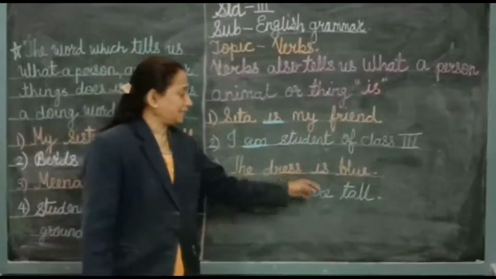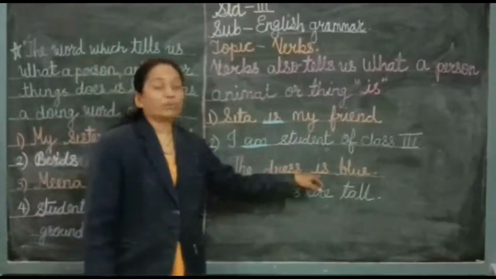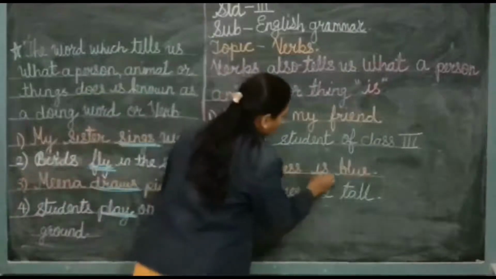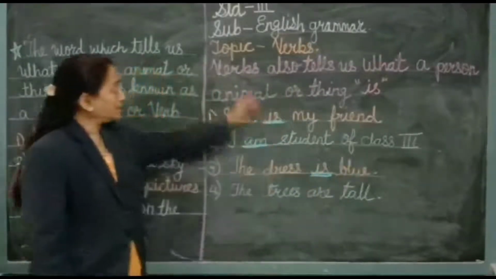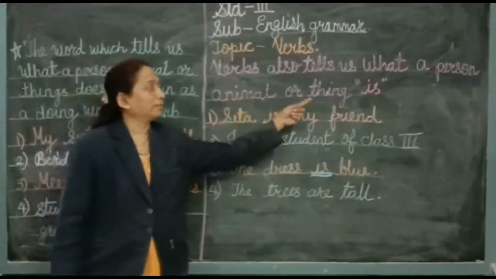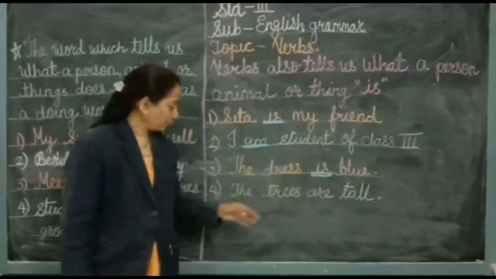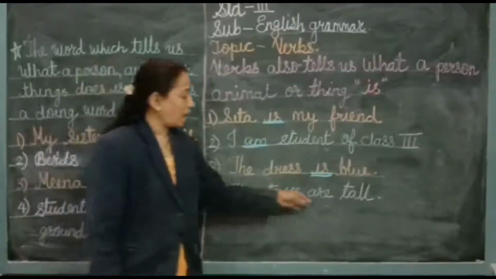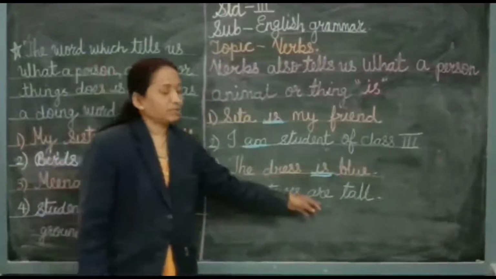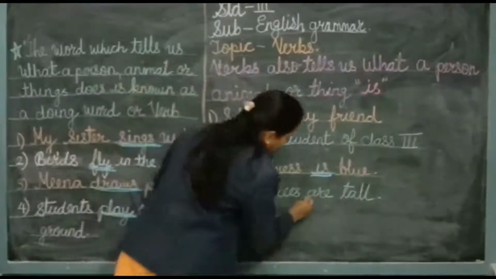The dress is blue. So if anybody asks you how the dress is, by this word is you can understand that the dress is blue. So this is also the verb in this sentence. The verb tells us what a person, animal or thing is. Now here the thing is dress, how is it? It is blue. Now the next one, the trees are tall. So the trees are plural, so we are using are here. The word are is also the verb in this sentence.